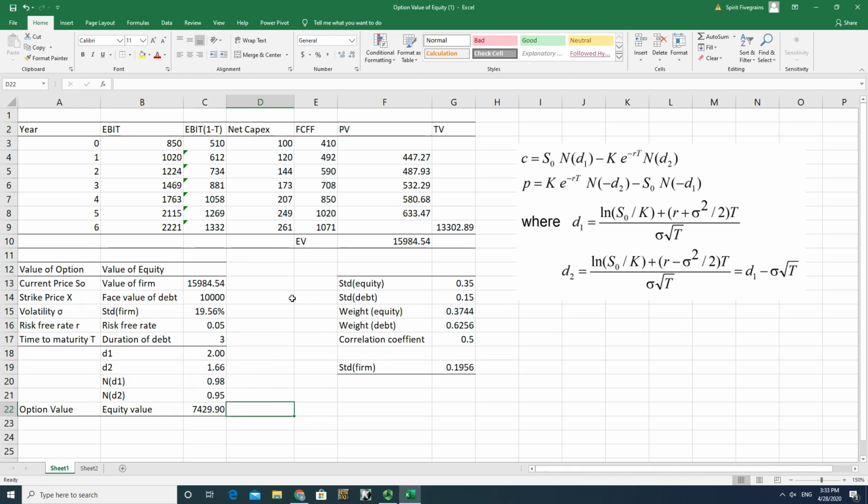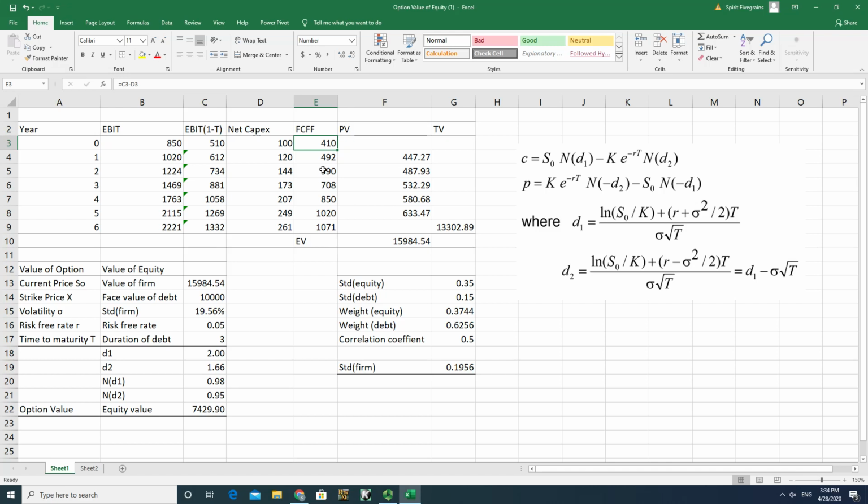So in this case, in year 0, the EBIT of the company is $850,000, and the tax rate is 40%. Therefore, after-tax EBIT equals EBIT times (1 minus 40%). And let's assume that net capex is $100,000. Once you get that, you can get the free cash flow to the firm in year 0.